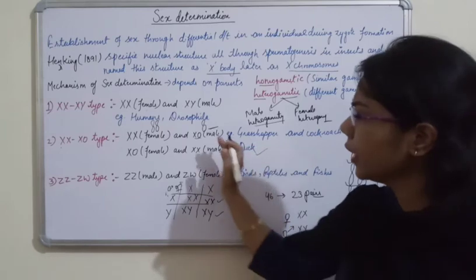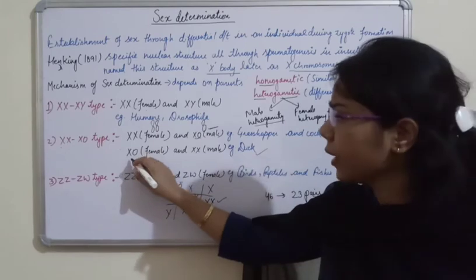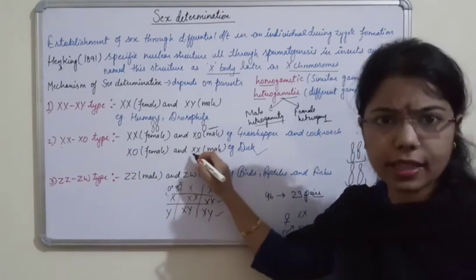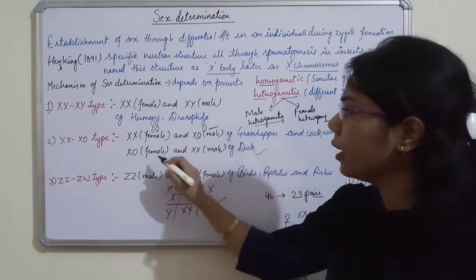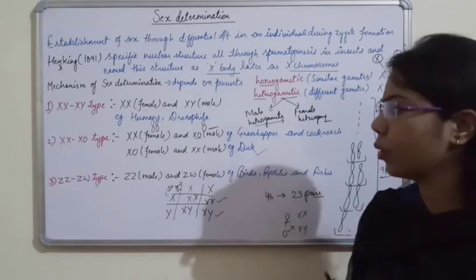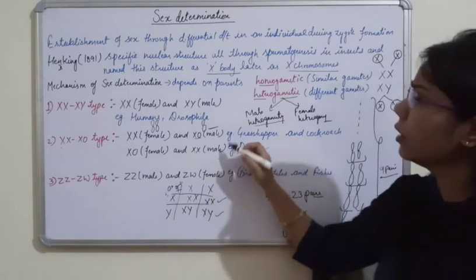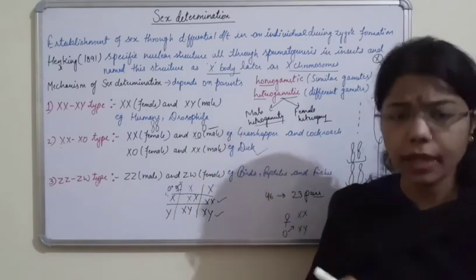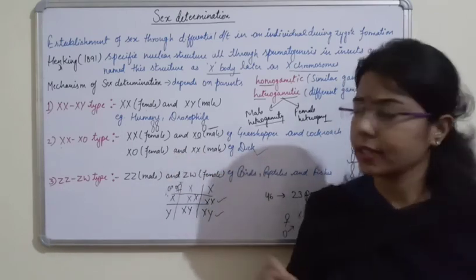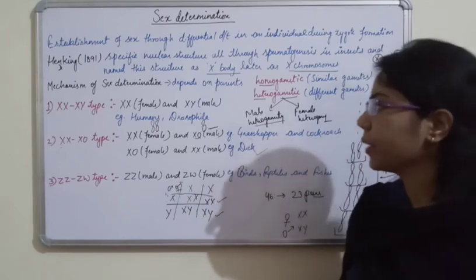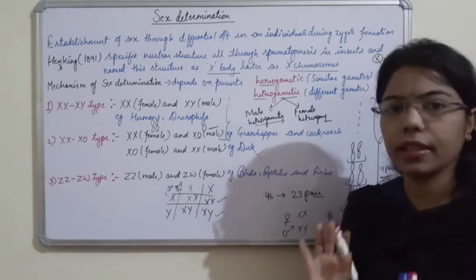Okay, in case of duck, it will be just reverse. If you see the female, it is of XO type here, and the males are XX type. And what it is showing here is that the heterogamety is shown by the female, not by the male. Okay, so here we can say that the gender is decided by the male part, because heterogamety is there. Here the gender is decided by the female, as it is XO type in case of female. And if you compare these first two parts, they come under male heterogamety, right?